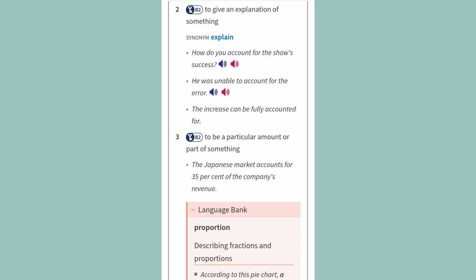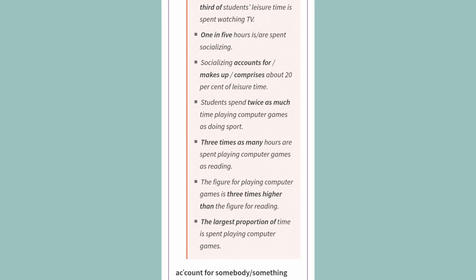Language bank. Proportion. Describing fractions and proportions. According to this pie chart, a third of students' leisure time is spent watching TV. 1 in 5 hours is spent socializing. Socializing accounts for, makes up, comprises about 20% of leisure time.